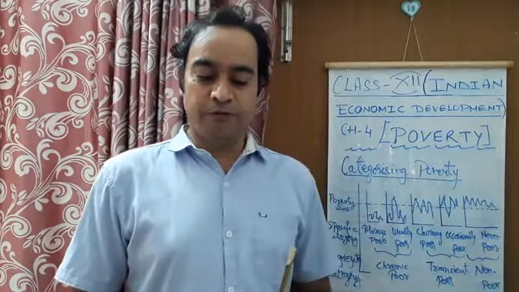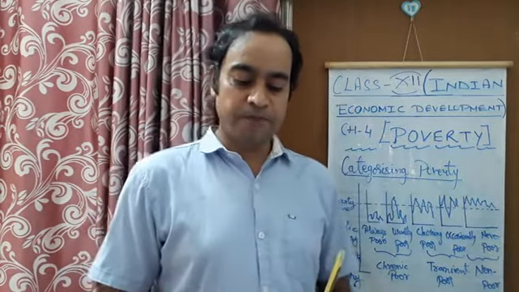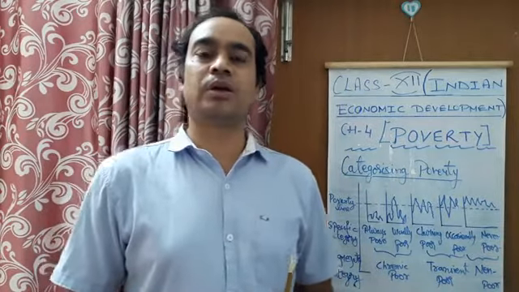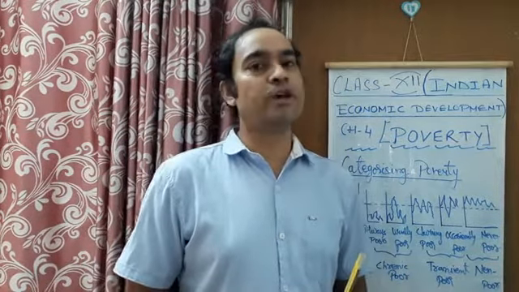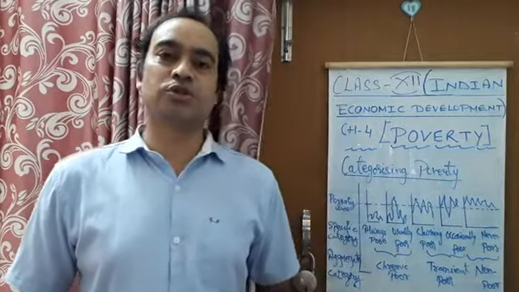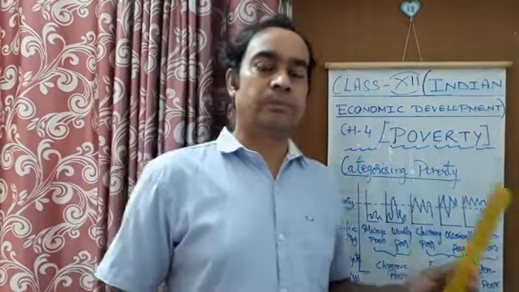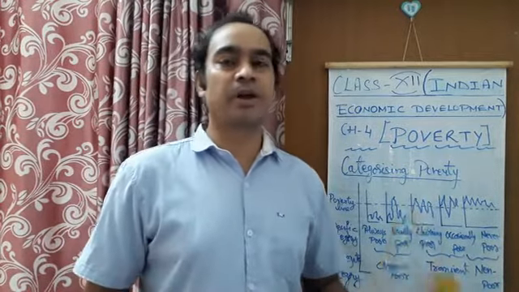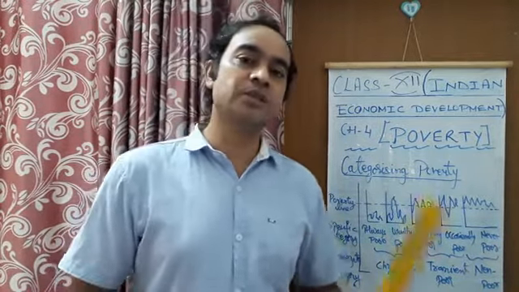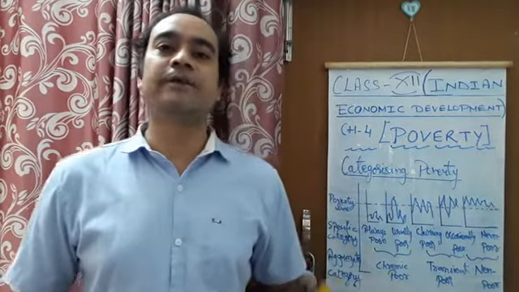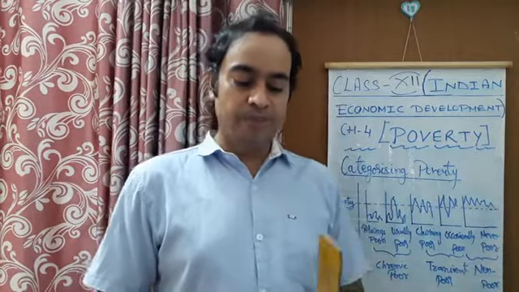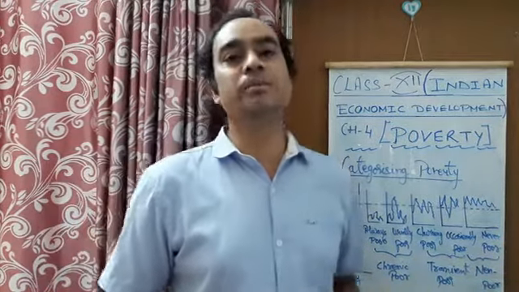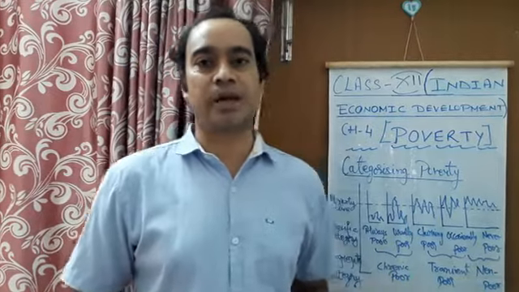This mechanism was not favored by some economists or scholars, who used to criticize this monthly per capita expenditure mechanism. Why? What was the reason behind it? If you get a question asking why economists did not favor the MPCE mechanism, monthly per capita expenditure mechanism,